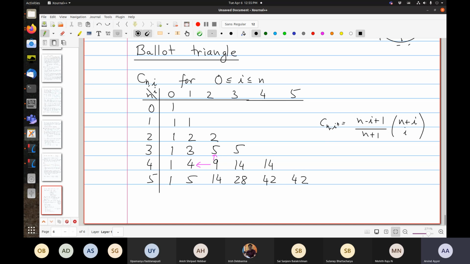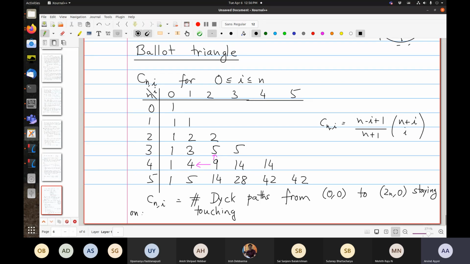So the interpretation for these C(n,i)'s: C(n,i) is the number of Dyck paths from (0,0) to (n,0), staying on or above the x-axis, and touching the x-axis i times in the interior.